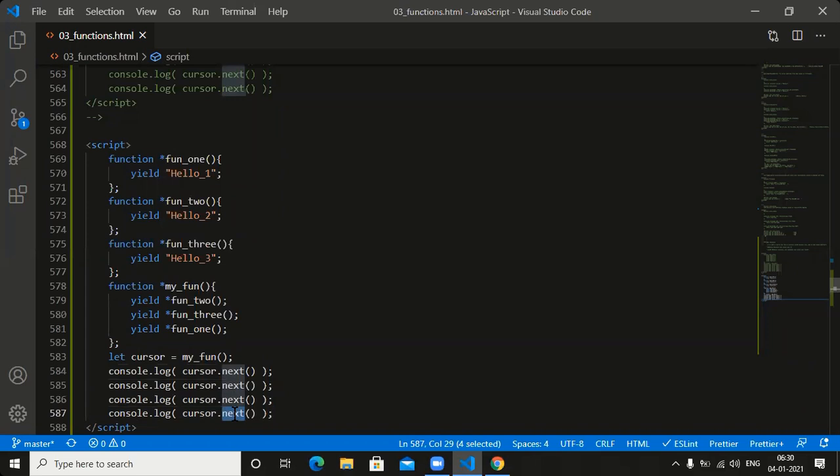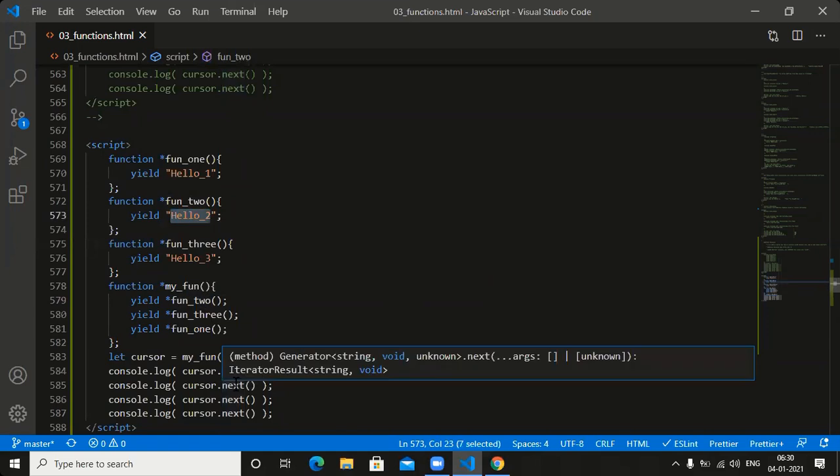Done equal to true. Undefined, yeah, undefined, under done equal to true. Cursor dot next. Which message are you getting? Hello 2. Next one. Cursor dot next.